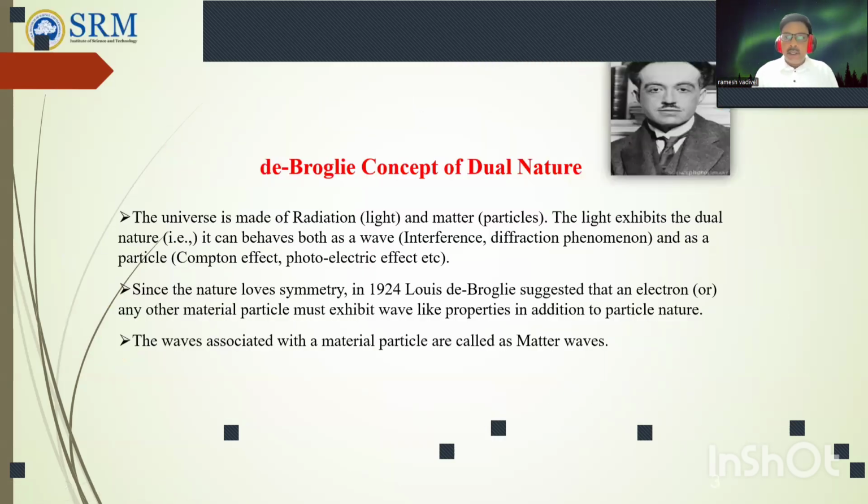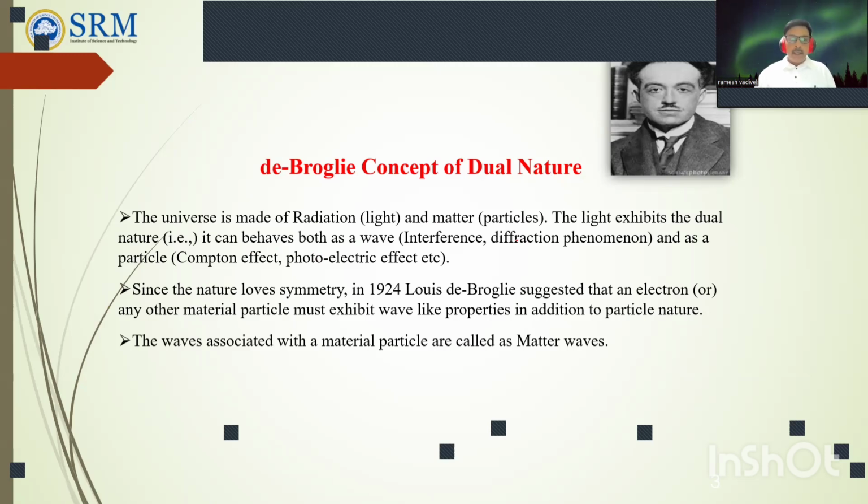What is de Broglie's concept of dual nature? The universe is made up of radiation and matter. Light exhibits dual nature. It can behave both as a wave and as a particle. Due to the wave nature, light shows interference, diffraction, etc. The particle nature was clearly explained last session: Compton effect, photoelectric effect, Planck blackbody radiation, and emission of line